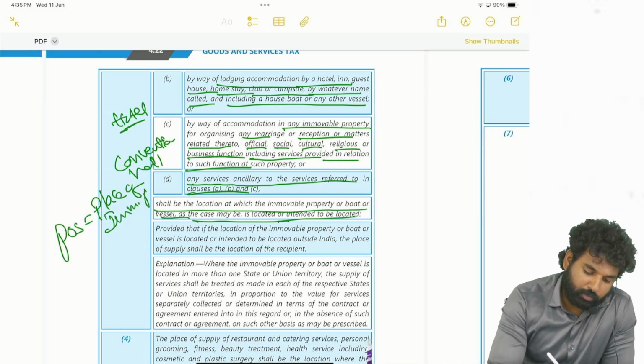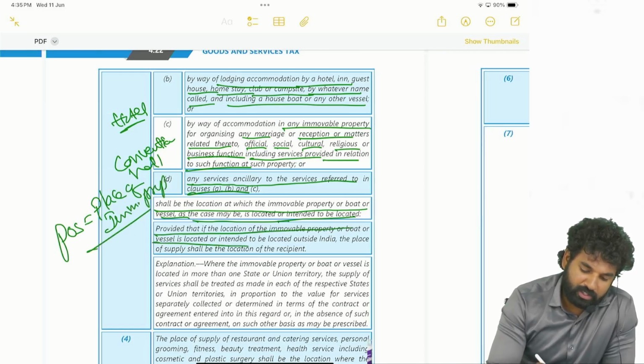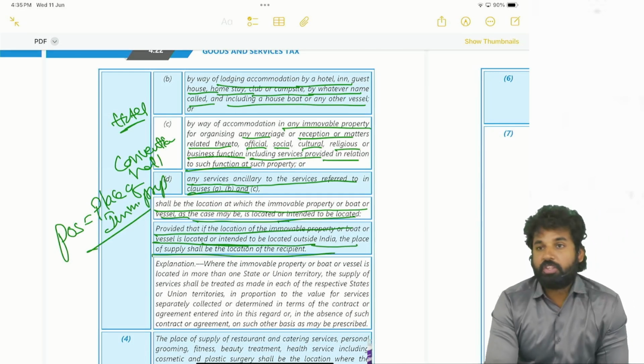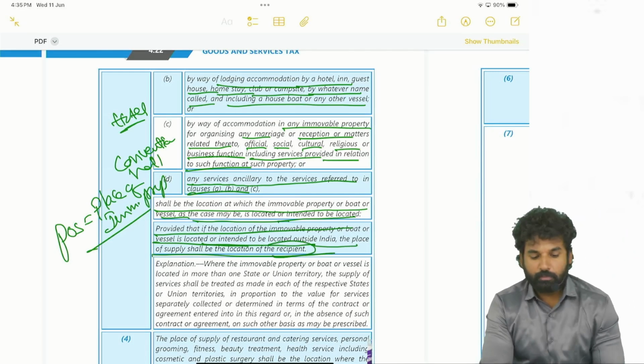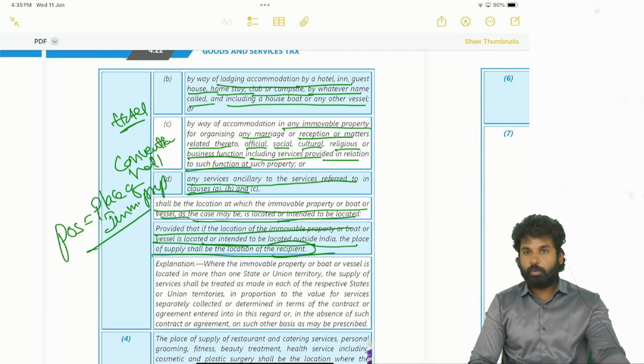Provided that if the location of the immovable property or the boat or the vessel is located or intended to be located outside India, the place of supply shall be the location of the recipient. So up to here fine, right?